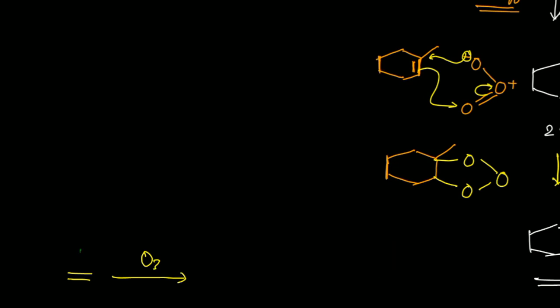That means that molecule will be cleaved. Suppose I have 2 hydrogens on this side. What will happen? Hydrogen, hydrogen, and this will be O, and hydrogen, hydrogen. So here one oxygen should be transferred here, the second will be transferred here, and the third will be transferred to DMS. So, it is just a cleavage reaction.